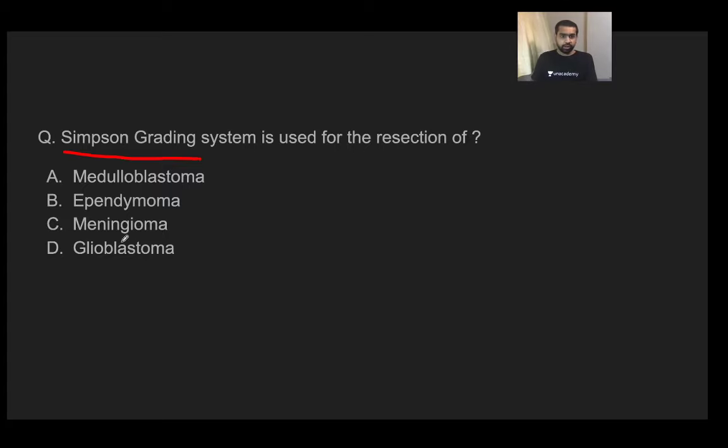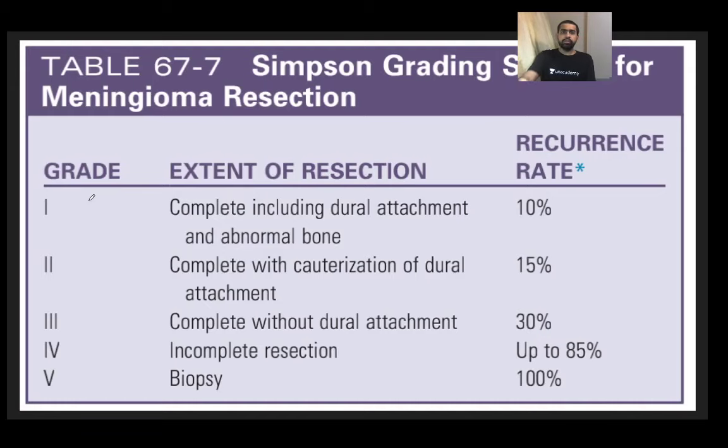Well guys, the answer is neither glioblastoma, nor ependymoma. Now, what is the answer, guys? It is not B, it is not D. The answer to this particular question is C. Okay, so the answer is C, that is meningioma. So we use the Simpson's grading system basically for meningioma resection.